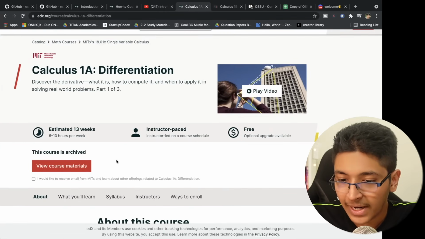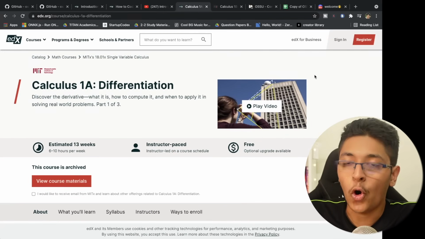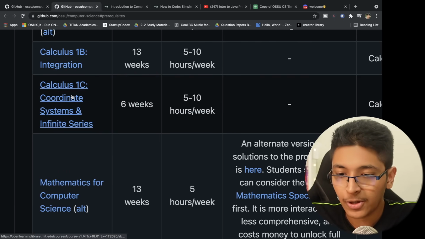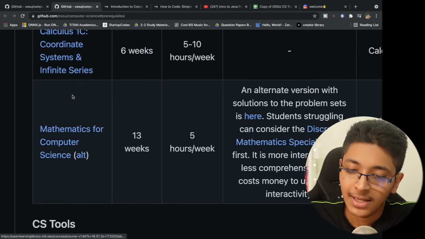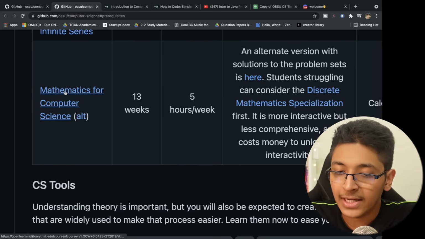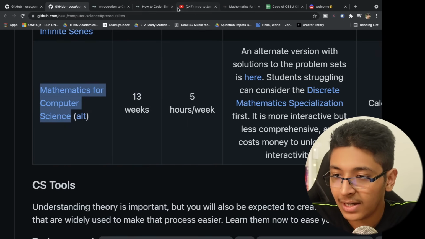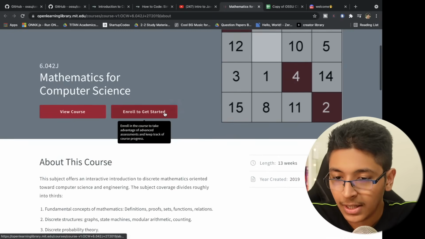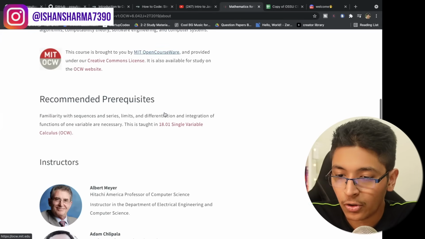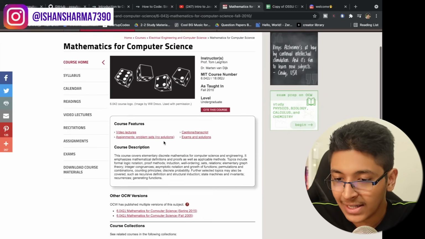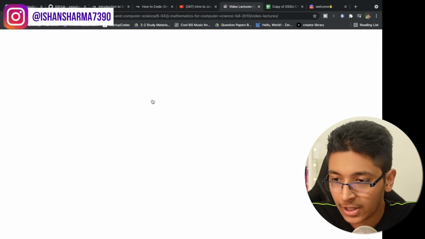You can get it for free, right? Just log in and say that you want to audit this course. Calculus 1C, which is about coordinate geometry and infinite series. And after that you have mathematics for computer science, which is again going to be a really important course that you would be doing. This course is available on the official MIT OCW website. So you can look at these video lectures right here.